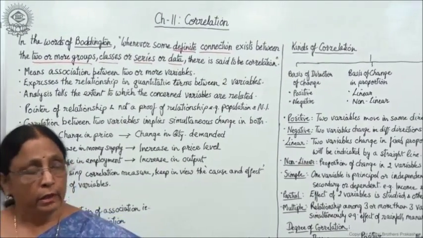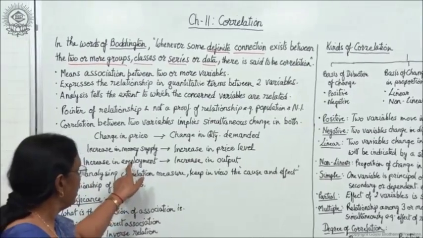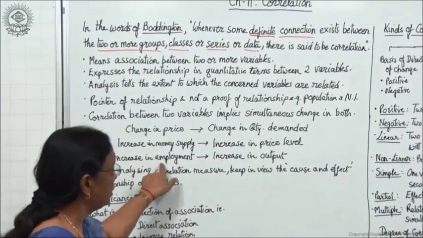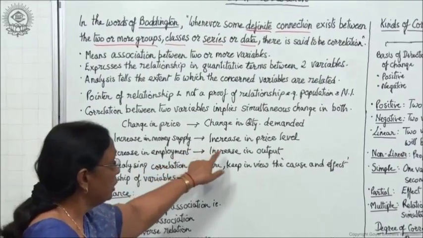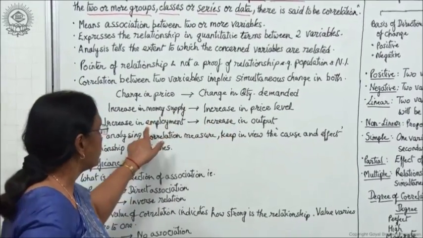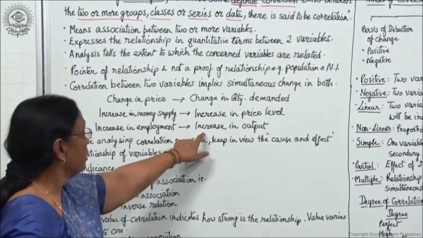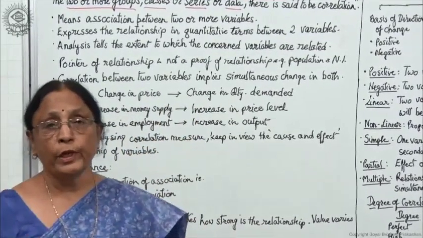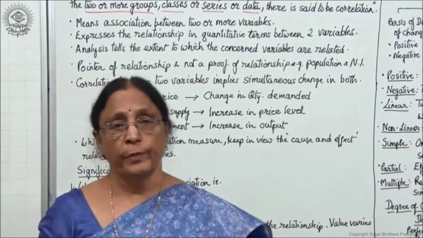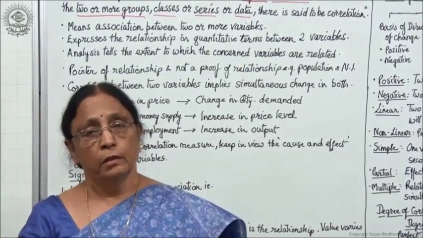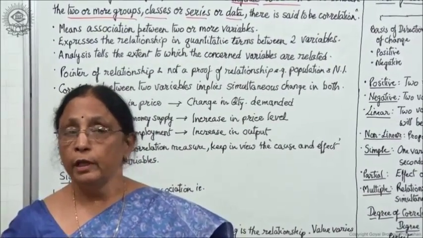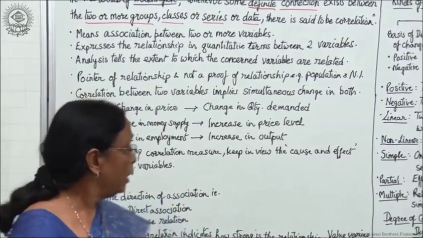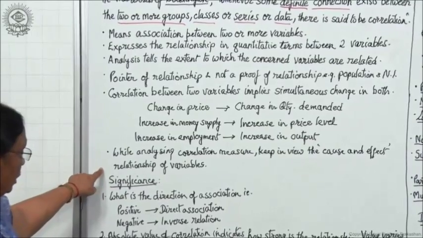Similarly, increase in employment, increase in output. The cause is employment: increase in employment leads to increase in output. This is the cause, this is the effect. In the same way, this is cause, this is effect. So the cause and effect relationship has to be considered when you are analyzing any particular data. Okay. Now let us see